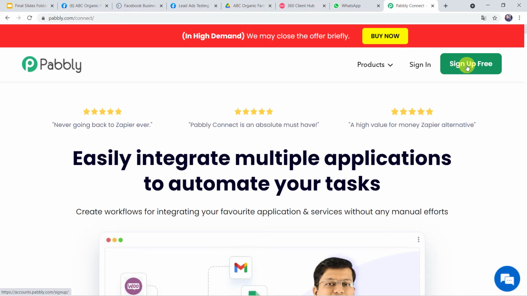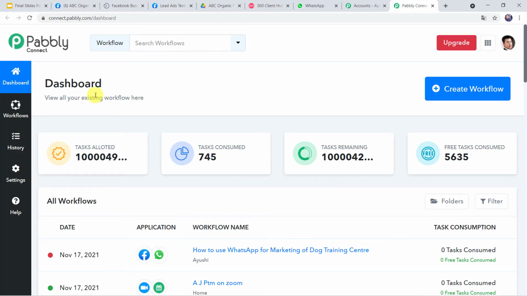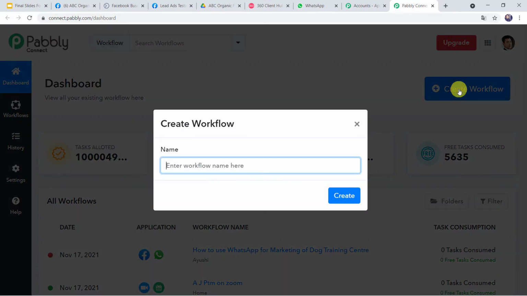As I already have an account with Pabbly Connect, I'll simply click on sign in. In the all apps section, come to Pabbly Connect and click on access now. This is the dashboard of Pabbly Connect. Here we have to come to this plus sign and click on create workflow. Here we have to give the workflow name. So let us give the workflow name as how to do marketing of organic farm using WhatsApp. You can give the workflow name as per your requirement also and click on create.